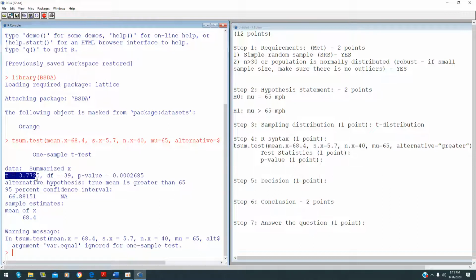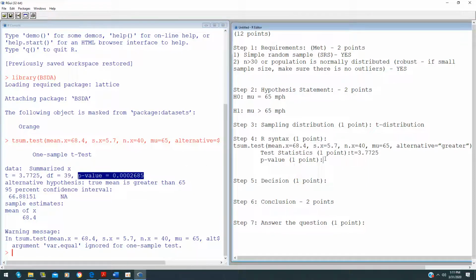This t equals 3.7725. That is your test statistic. So your test statistic in this case will be t equals 3.7725, and the p-value is given to us over here, 0.002685.